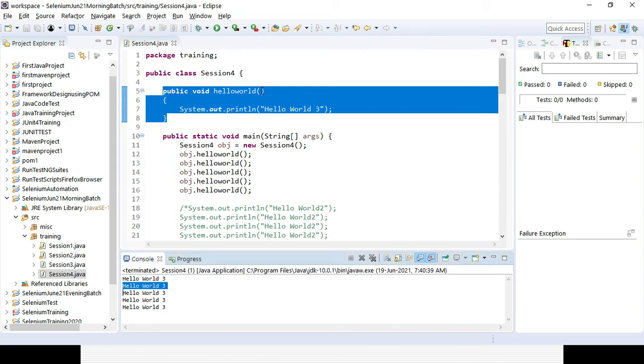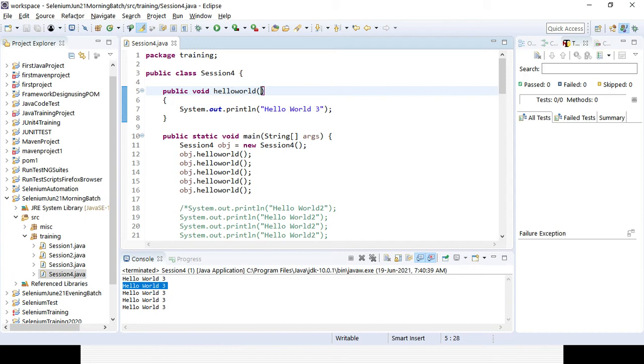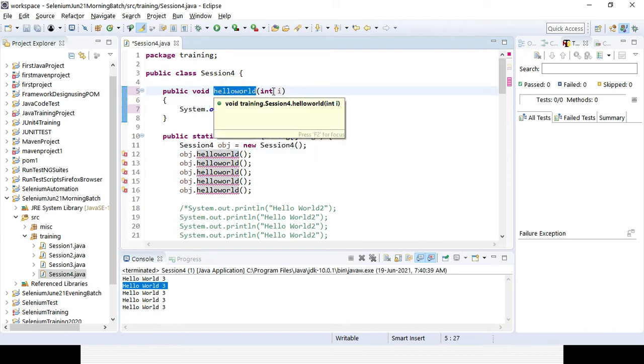Suppose now I want to add some value here, a kind of argument. Instead of the numeric part, I want to go for the changing part. So here I will give hello world, and I will declare another variable, integer i, and concatenate it, right? That is the symbol of concatenation. So it will print hello world 1, 2, 3, 4 instead of hard coding, and here you need to pass the argument.